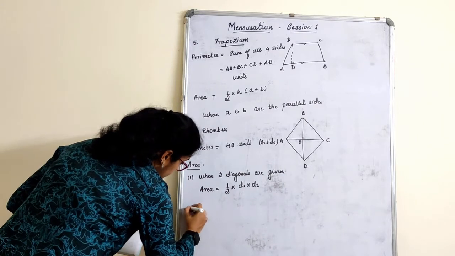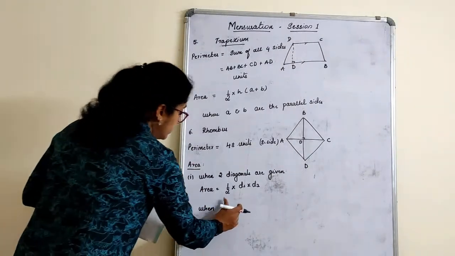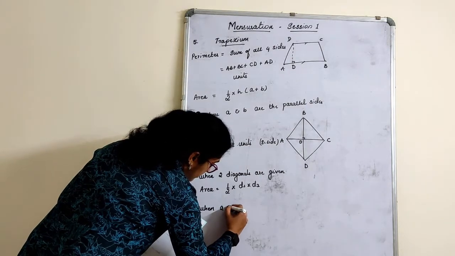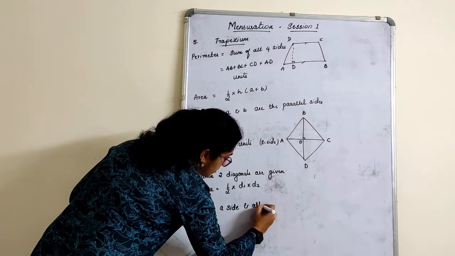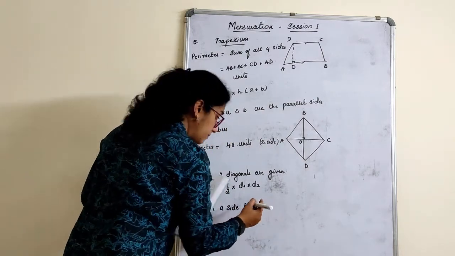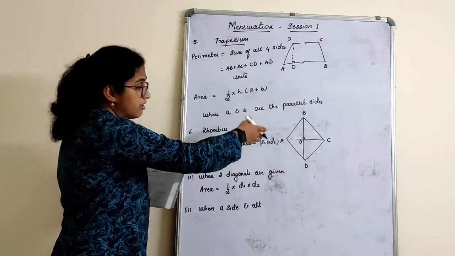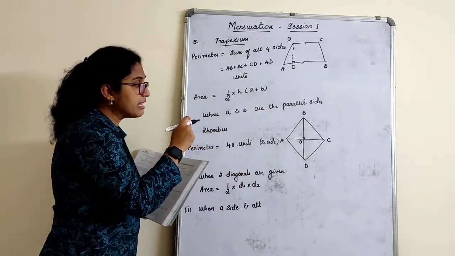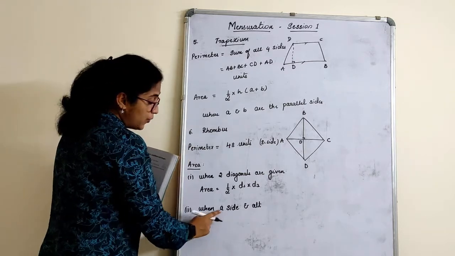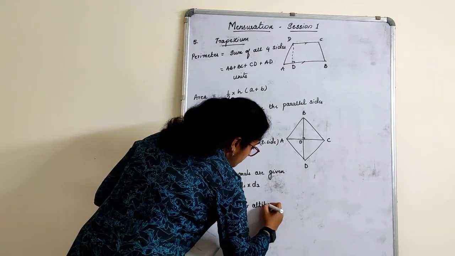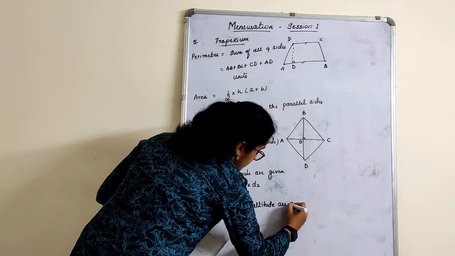Second case, when a side, that is one side, and altitude are given. Altitude is nothing but the height. Altitude is different from diagonal. Remember this. Of course, the diagonal is also a part of it, but we still consider they will be given when you come to a sum. So when a side and an altitude are given.